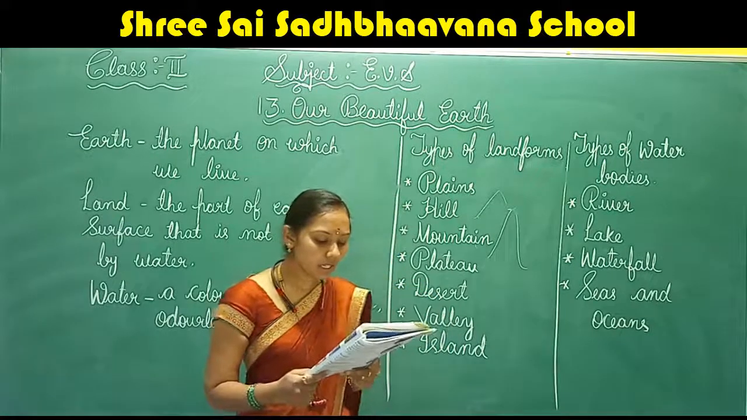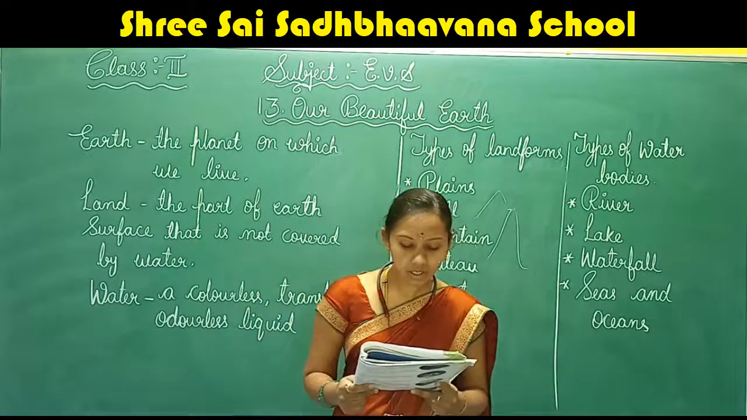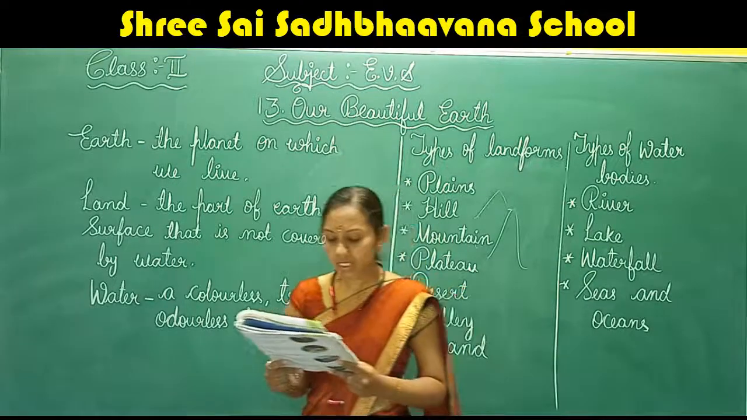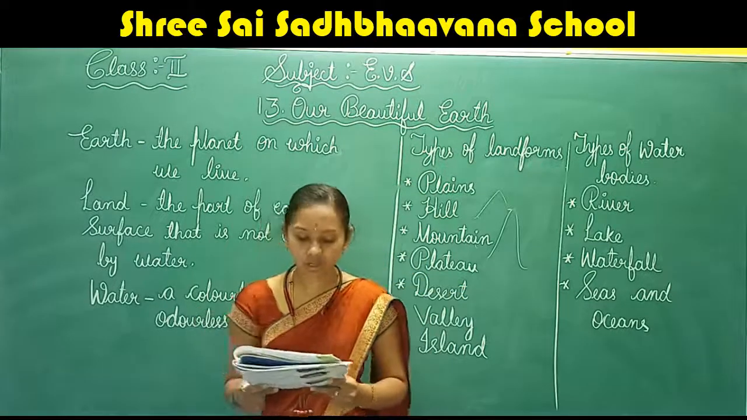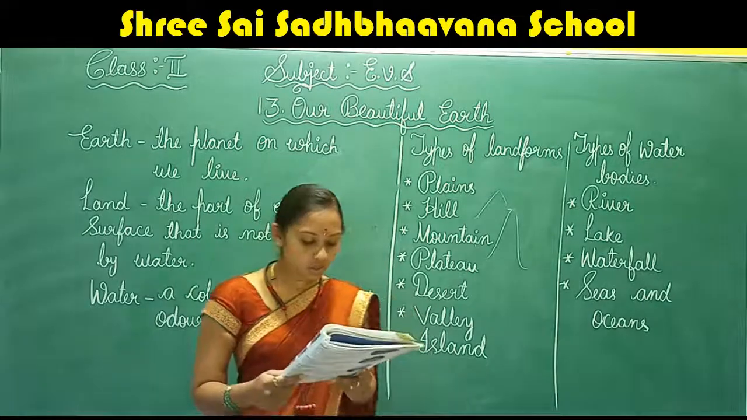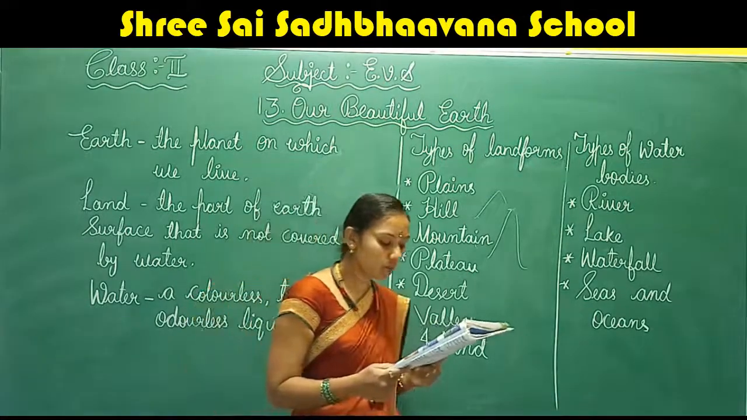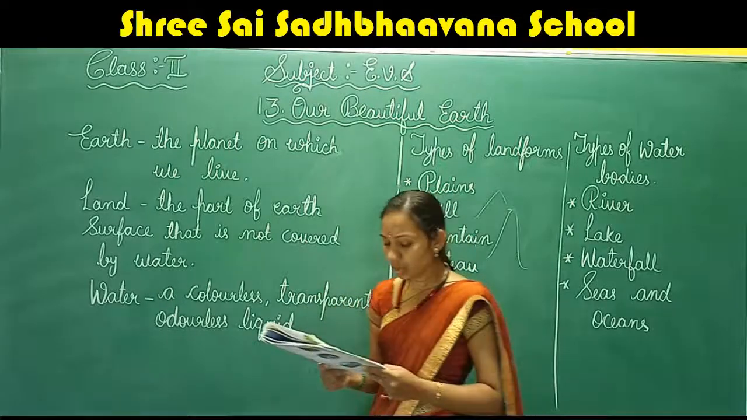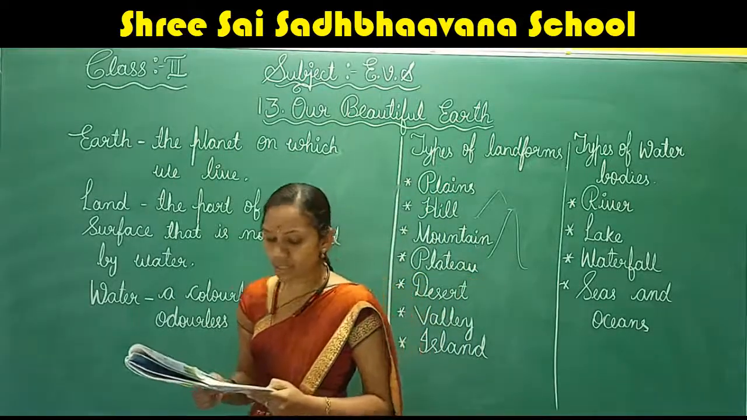Desert. A very large area of land covered with sand is called a desert. There is very little water in the deserts. So there are few animals and plants in the desert. Do you know the most useful animal in the desert?